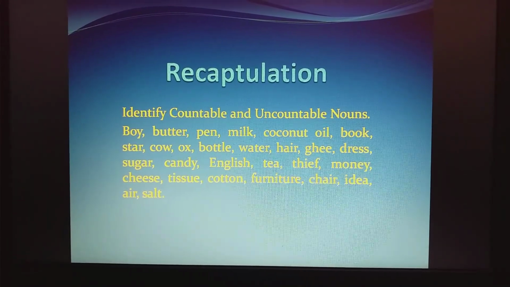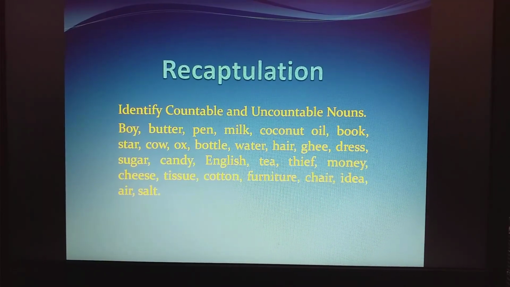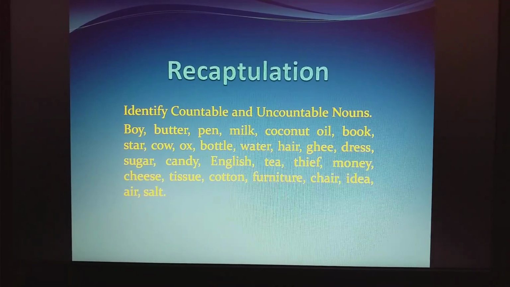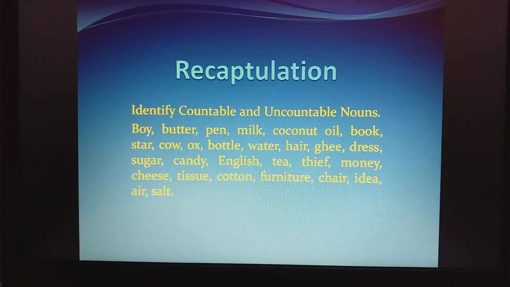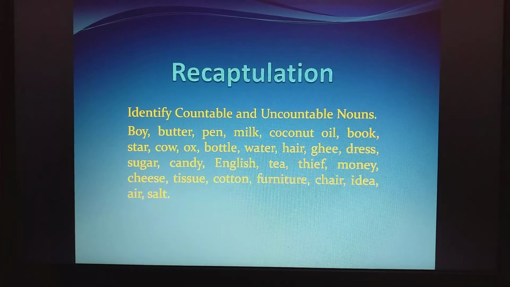Uncountable. Clear? I have given you so many examples so that they will make clear what countable and uncountable nouns are. I hope you understood the topic very well.